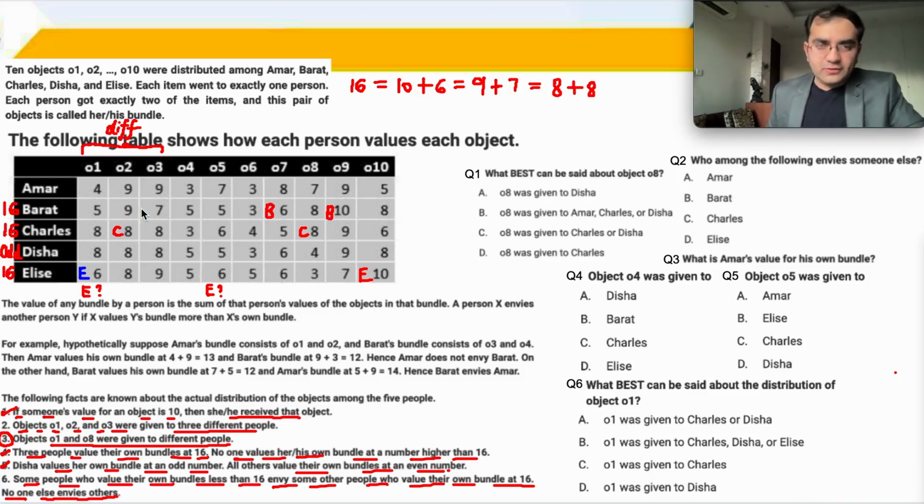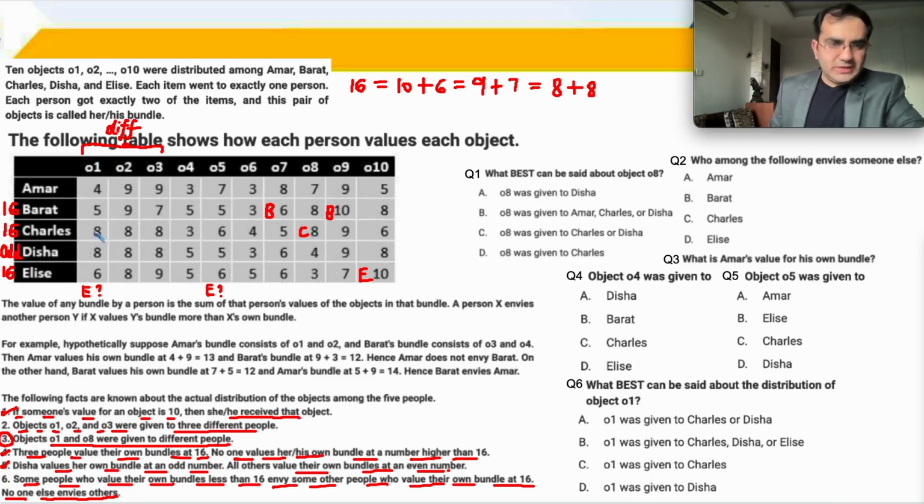So therefore, this value is not C. This value is C. Did you understand what just happened? ये E का कोई currently काम नहीं था. Let me explain this again. C already has an 8. ठीक है, इसको हटाओ, ये डॉट्स को भी हटाओ, इसको भी हटाओ. C has an 8, C needs another 8.